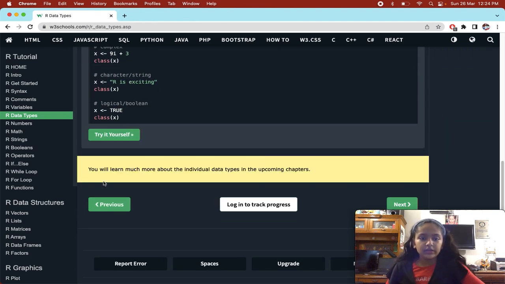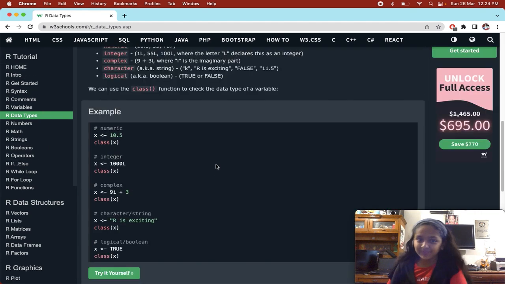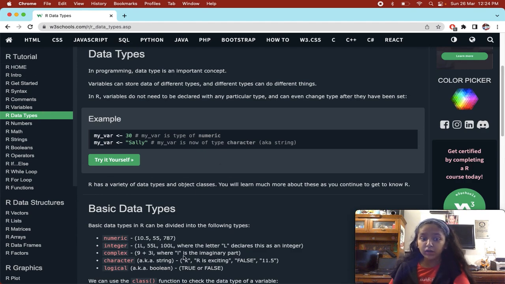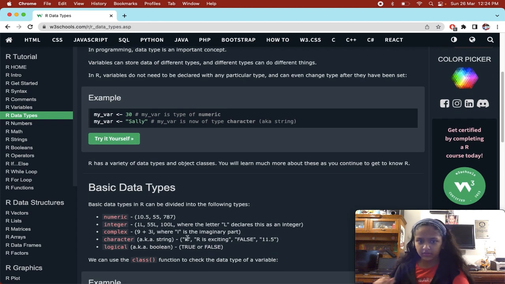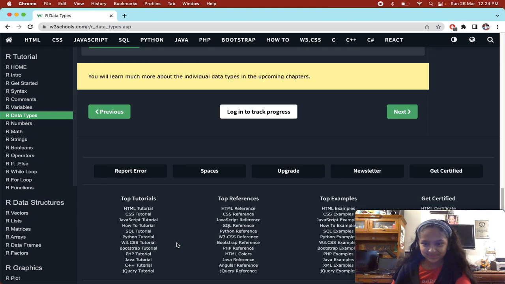Alright, so you will learn much more about the individual data types in the upcoming chapters. And by the way, complex is not really important. I don't think you're going to need it. But if you comment below, then I will make a video on complex. No problem.